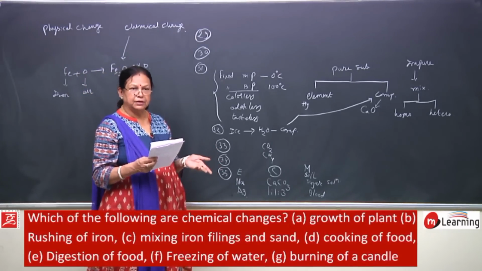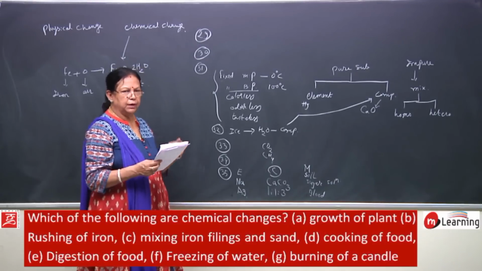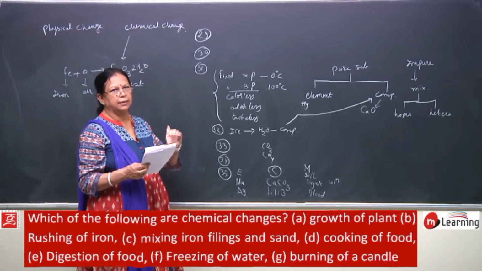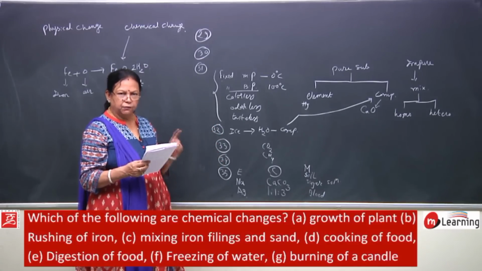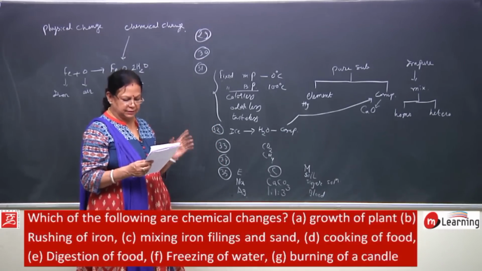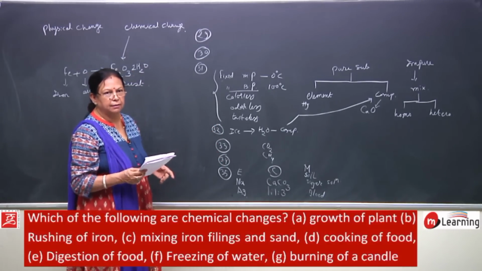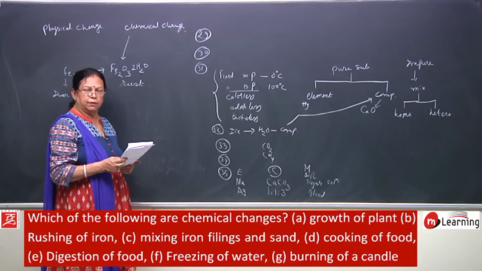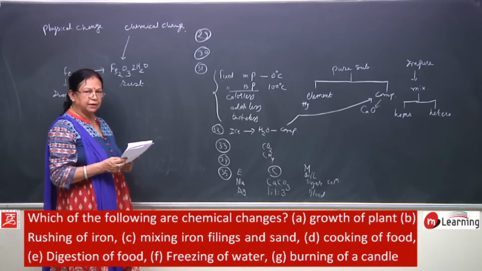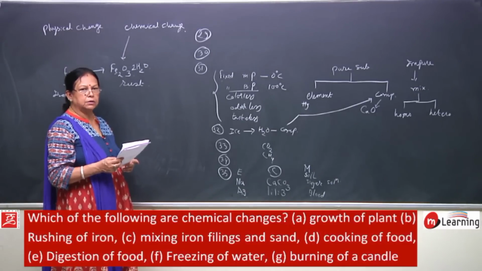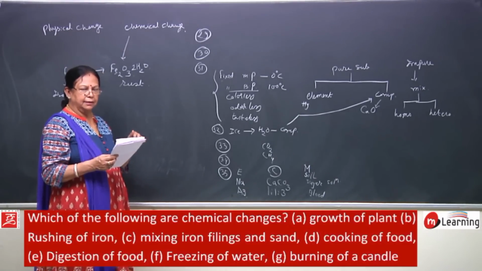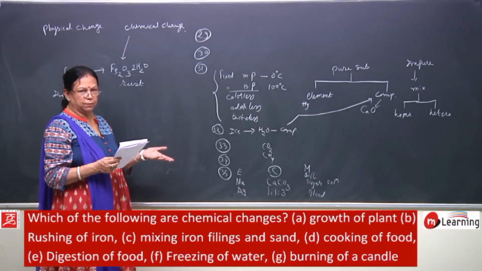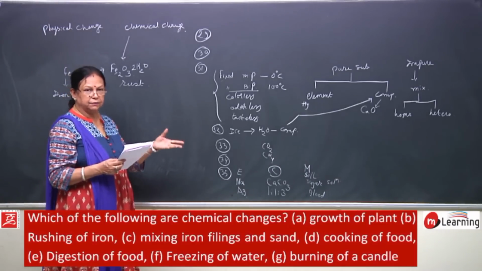Freezing of water: water only changes from liquid state to solid state, that is ice, and therefore it is a physical change. Burning of a candle will be a chemical change. Why? Because when the candle burns, carbon dioxide gas is formed, light is evolved, heat is evolved.